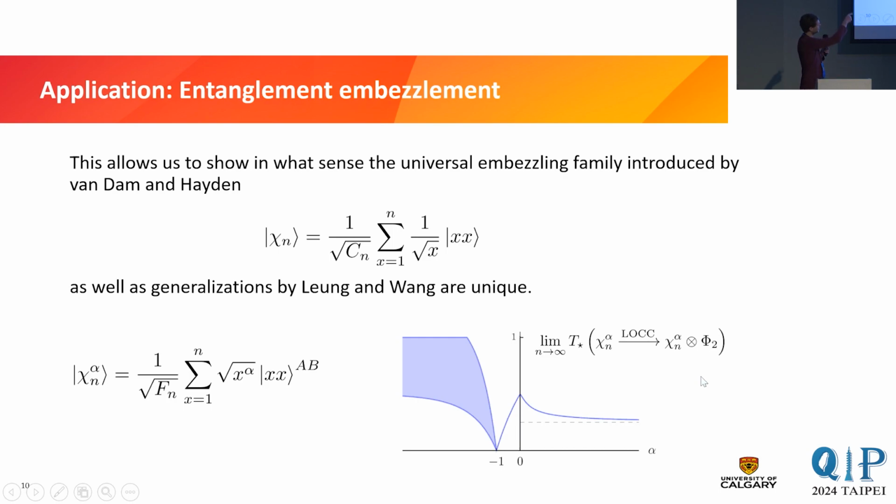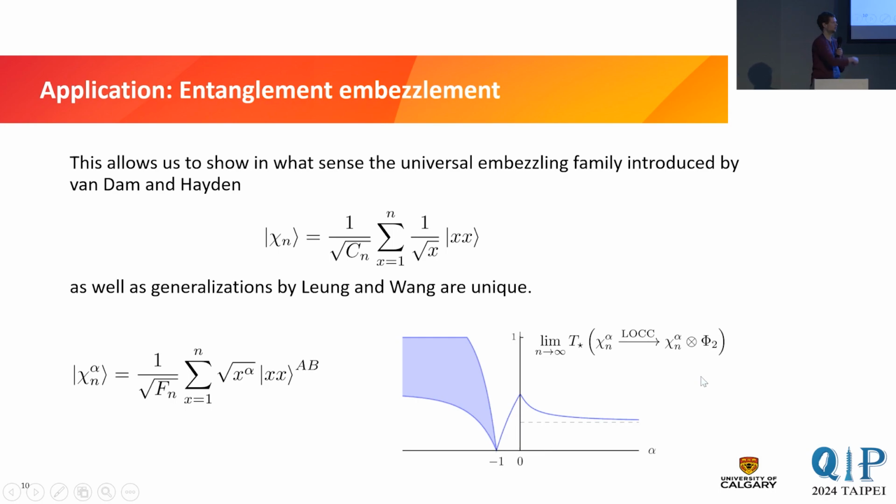So the family that you see up there, they showed in their work in 2003 that this is a universal embezzling family. Now, a very simple generalization is, well, we don't take this factor of 1 divided by square root of x, right? But we put some other factor in front. For example, you can put a square root of x to the alpha. And then this condition on the previous slide allows you to show that such a family is a universal embezzling family if and only if alpha is equal to -1.